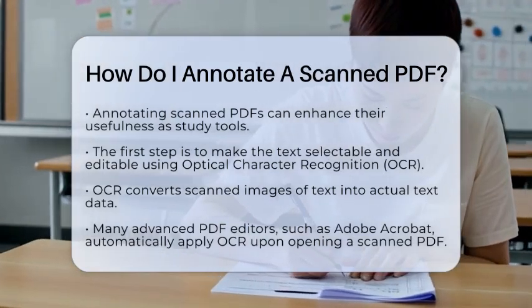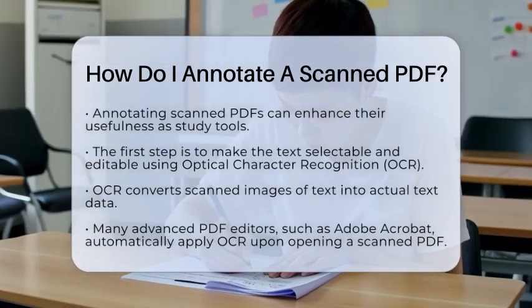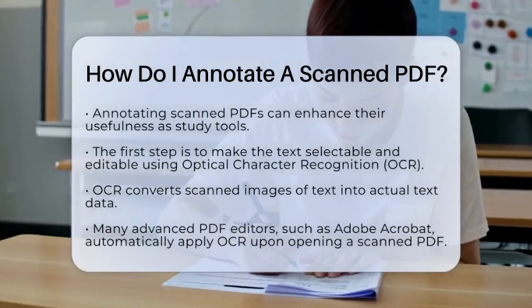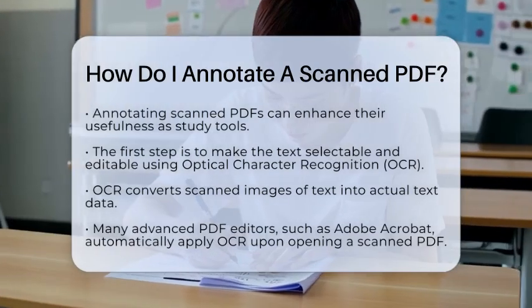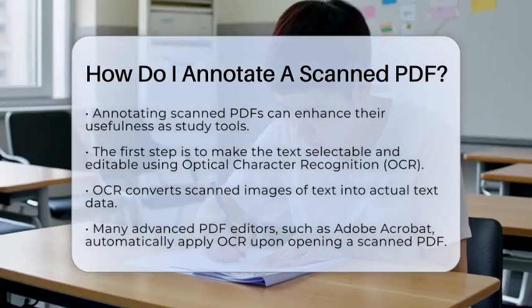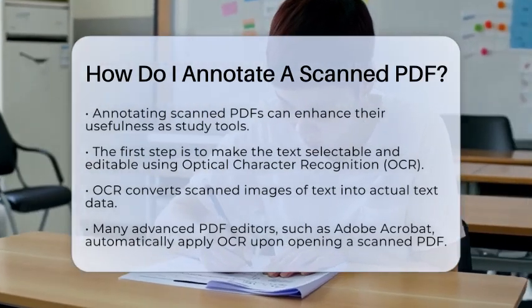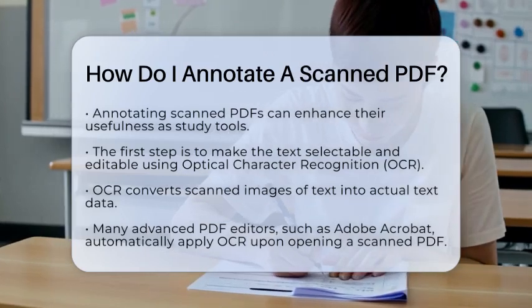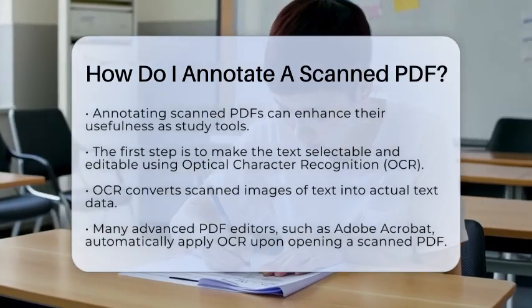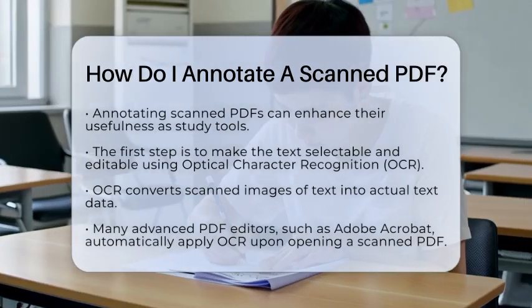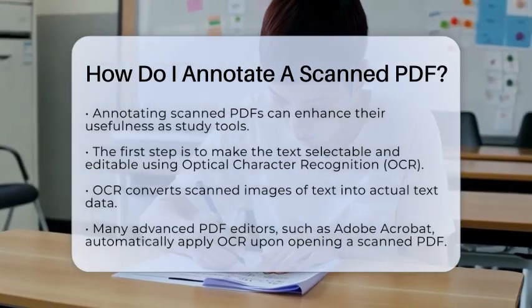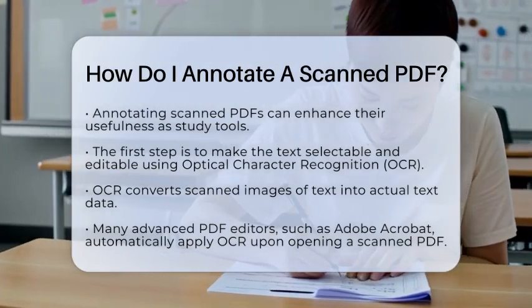First, to annotate a scanned PDF, you need to make the text selectable and editable. This is where optical character recognition comes in. Optical character recognition, often abbreviated as OCR, converts the scanned image of text into actual text data. Most advanced PDF editors, like Adobe Acrobat, automatically run OCR when you open a scanned PDF. This makes it ready for annotation.